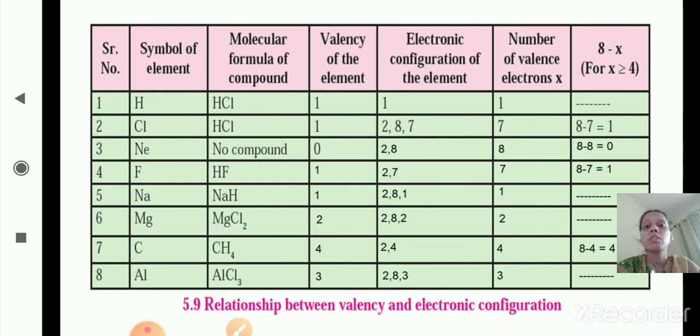You use the formula 8 minus X only if the number of electrons present in the outermost shell is more than 4 or equal to 4. Then only can you do 8 minus X to find the valency. Hope you are clear with this.